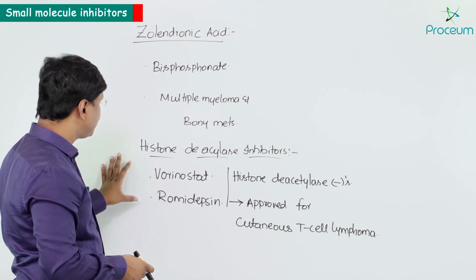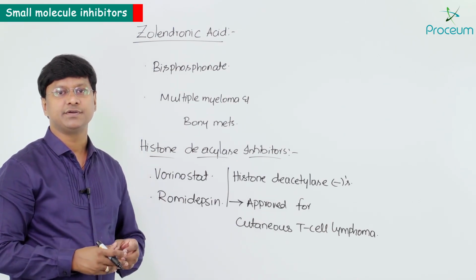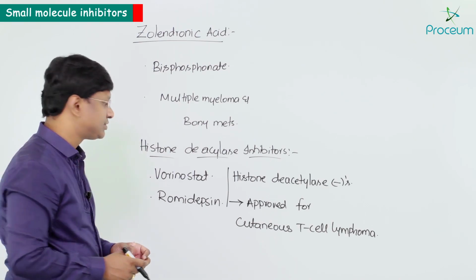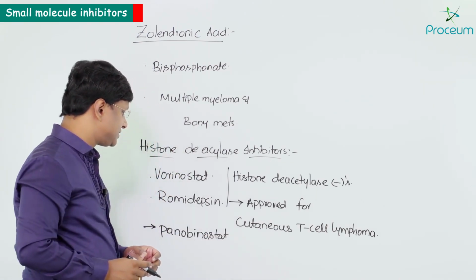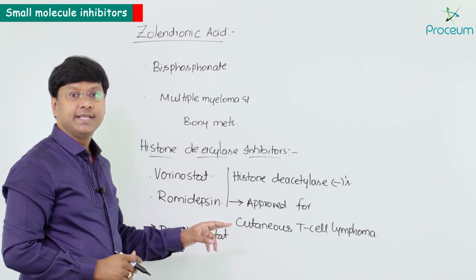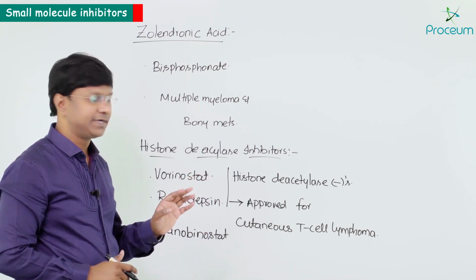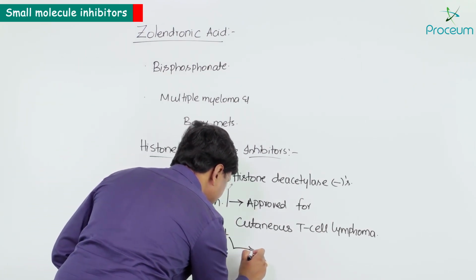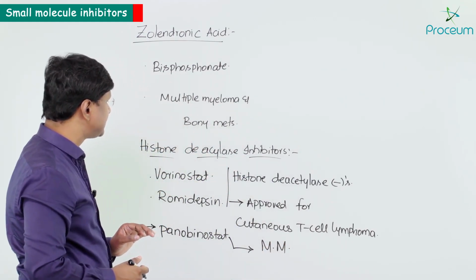Now apart from these drugs, vorinostat and romidepsin, we have another important drug that is called panobinostat. If you take this drug panobinostat, remember this is one of the new drugs in this category and it is approved for multiple myeloma. It's a new drug in this category of histone deacetylase inhibitors.